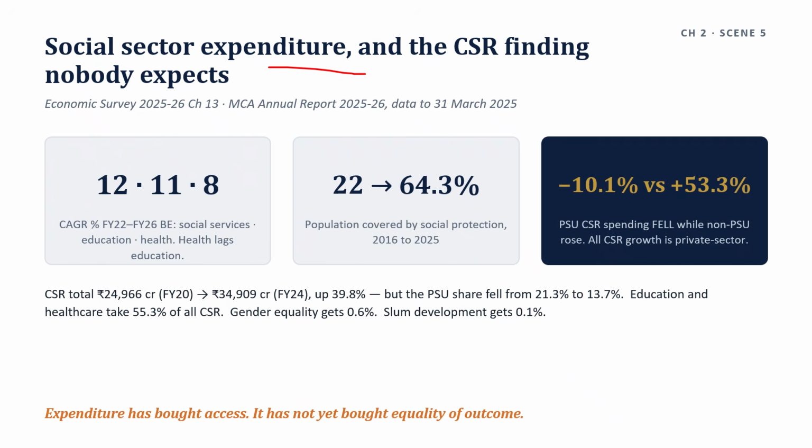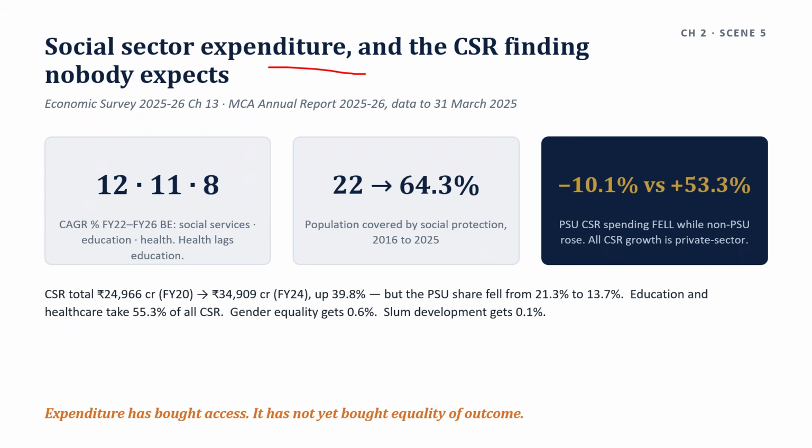The 2024 question asked for this pattern. What is that? The trend, whether it has been in consonance with inclusive growth. Three parts. General government social services expenditure, center and states combined, from the Economic Survey 2025-2026.